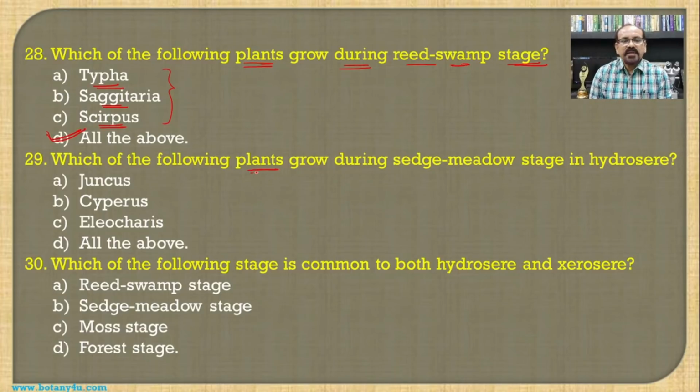Then which of the following plants grow during sedge meadow stage in the hydrosphere? The Juncus, then Cyperus and Eleocharis. These are the plants which are amphibious type of organisms and which grow on moist soil. Such type of plant growth is known as the sedge meadow stage, and hence all the above becomes the answer for this question.